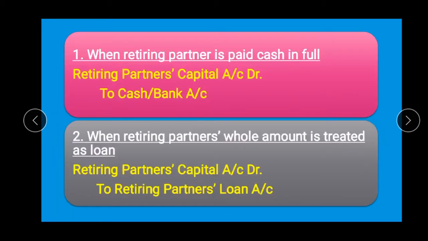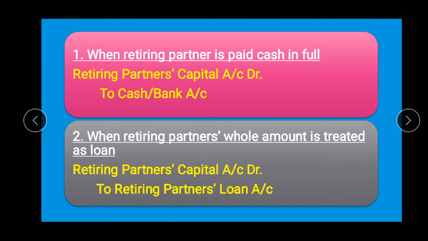So what will be the journal entries in each of the three cases? First case, when retiring partner is paid cash in full, here meaning in lump sum, retiring partner's capital account should be debited to cash or bank account. Here retiring partner's capital account is debited because partner's capital account is closed here by making him payment through cash.